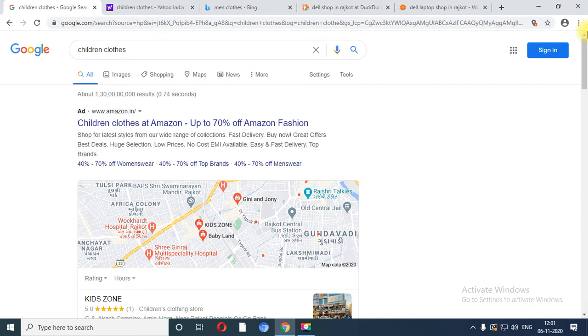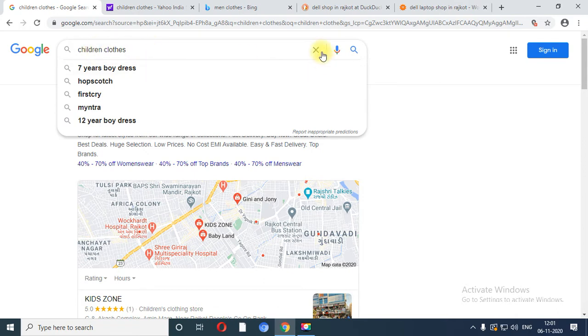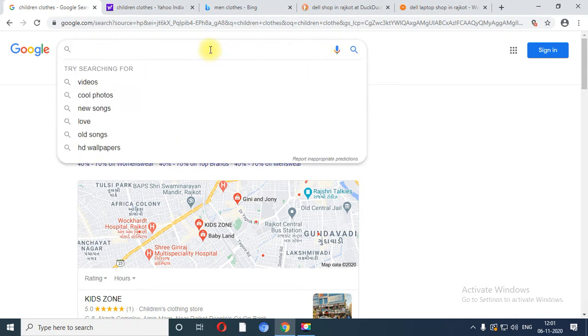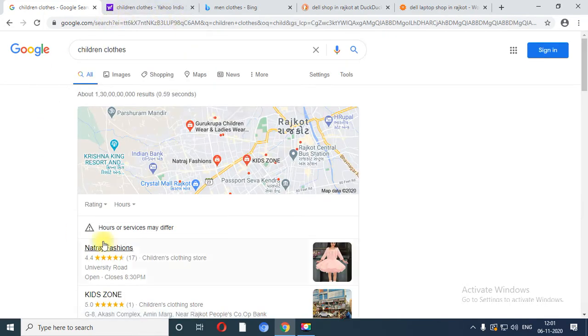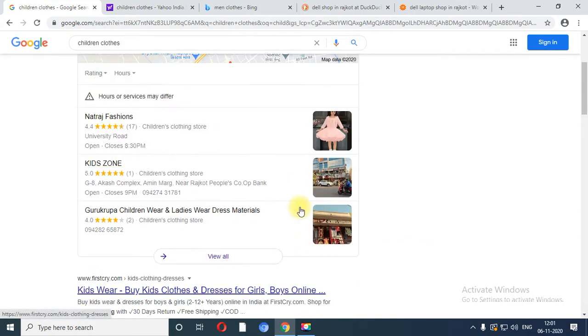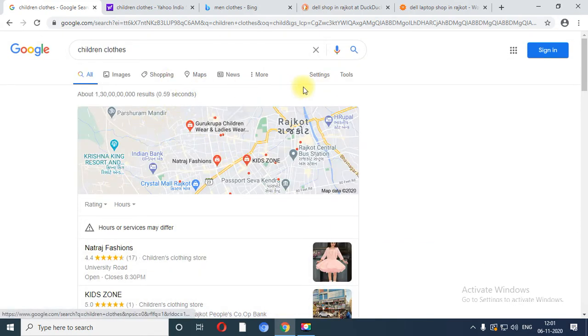Alpha. So on your screen we have the Google search engine, and inside Google I have fired the keyword children clothes, right? Based on that particular keyword it produces the output. So over here you are able to see the GUI of the particular search engine.